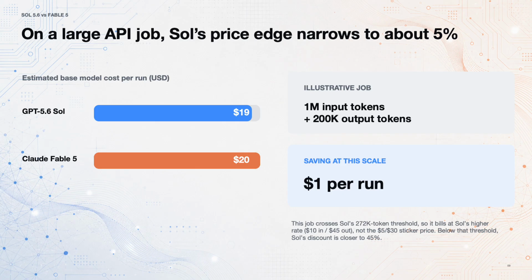So at this scale, Sol is only about $1 or 5% cheaper, not the 45% gap you'd get from its short context sticker price. Below 272,000 tokens, Sol's discount really is close to 45%. Above it, the advantage nearly disappears. The lesson isn't that Sol is expensive. It's that list price savings depend heavily on where your workload sits relative to a pricing cliff, and you have to check that before you bank a savings estimate, including in this deck's own numbers.